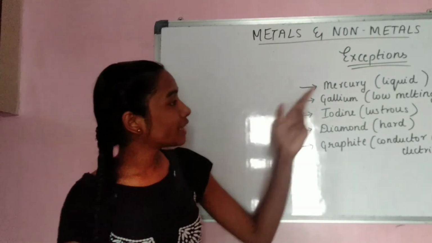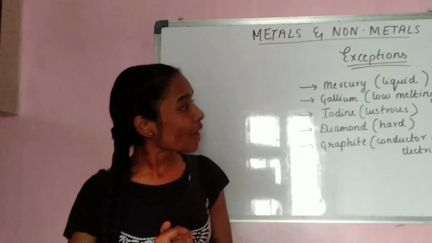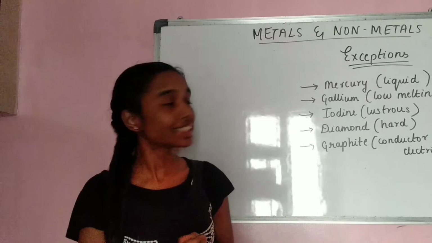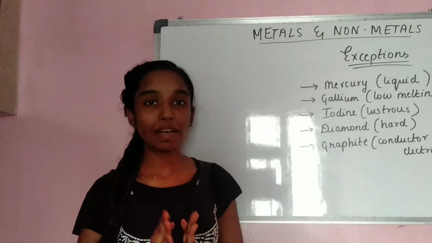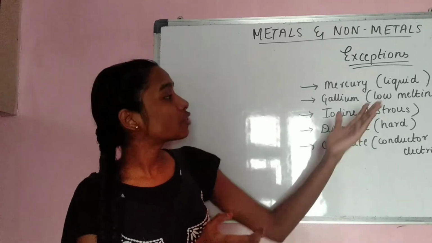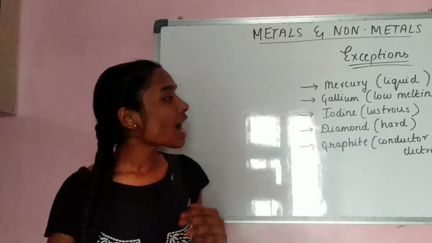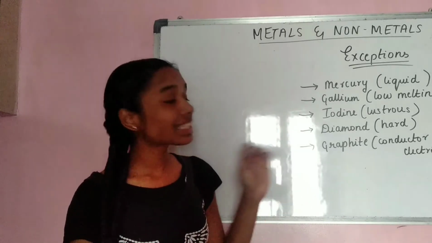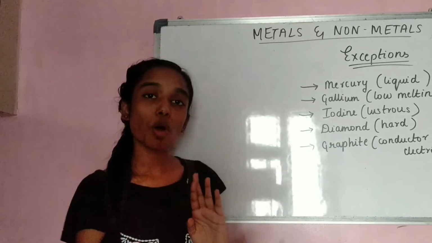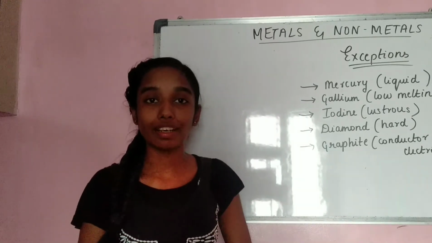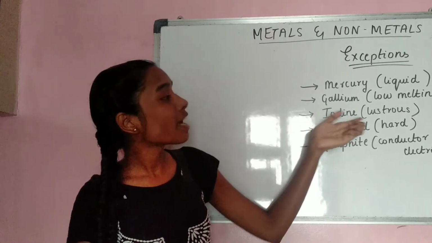And next, coming to gallium, which is again a metal, it has a very low melting point. But as per the physical properties of metals, all metals have a very high melting point. But gallium, which is also considered to be a metal, has a very low melting point. And the next one is iodine. Iodine is a non-metal, but it is lustrous. As per the physical properties, non-metals are not lustrous. They do not shine. But in this case, it is lustrous.